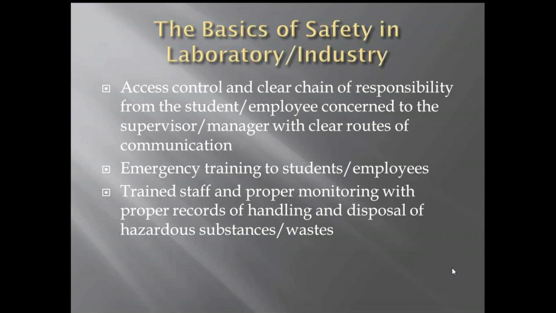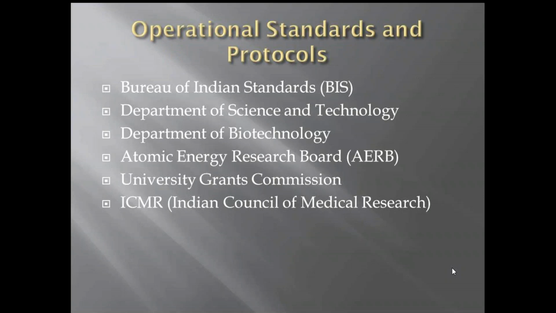So now let's take a look at some of the organizations that get into the safety aspect. We have the Bureau of Indian Standards. Most of the time, the BIS prescribes regulations and standards for different substances, different materials, different processes. We have the DST, Department of Science and Technology, which prescribes different standards. We have the Department of Biotechnology, the Atomic Energy Regulatory Board, which deals with radioactive materials, UGC, and ICMR, which deal with medical research.